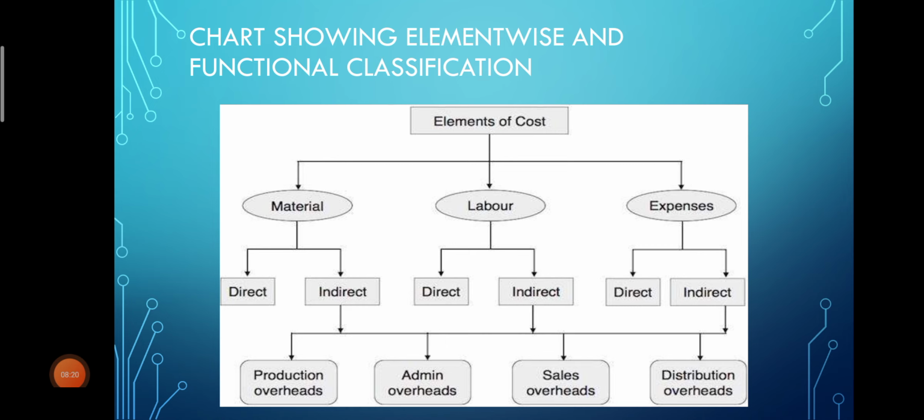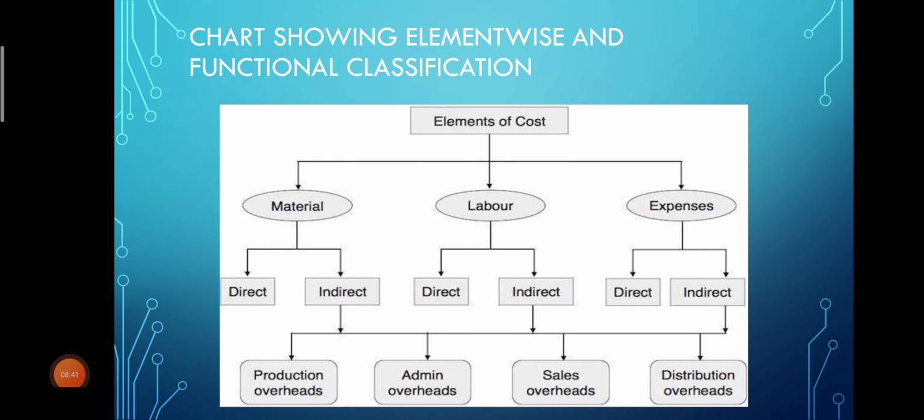Direct material includes expenses which are directly identified in the product. Such expenses are called direct material. And indirect means which is not directly related to the production of goods or services, but indirectly related. So that is indirect material cost.